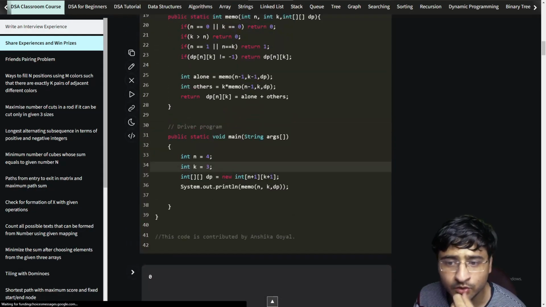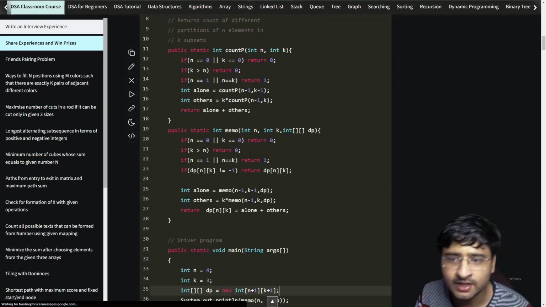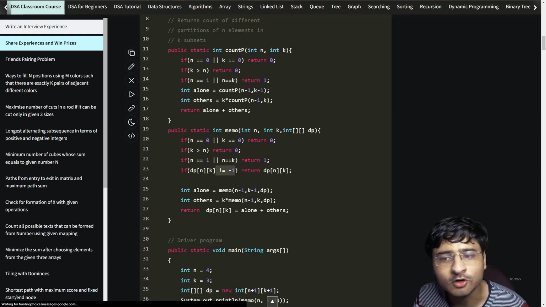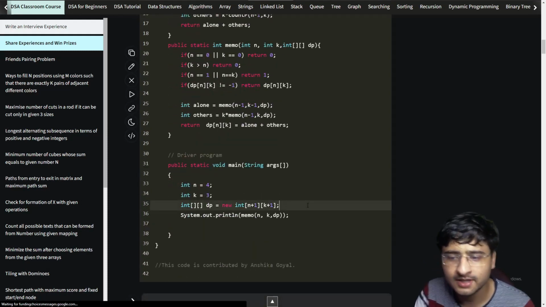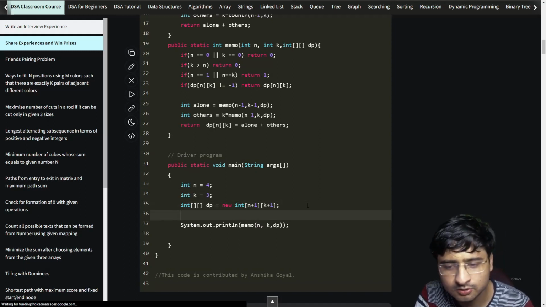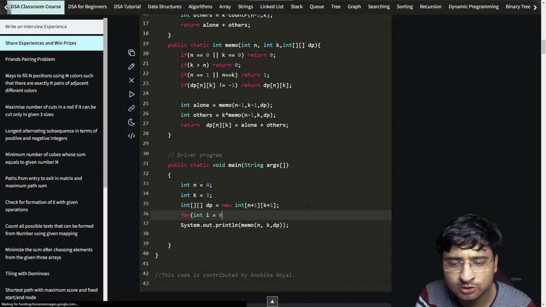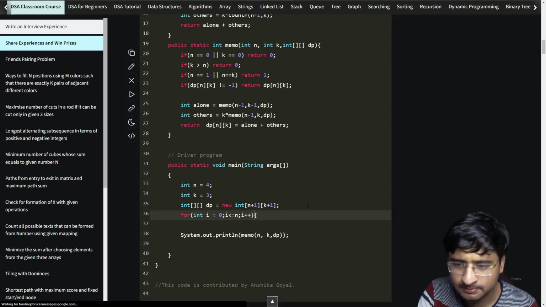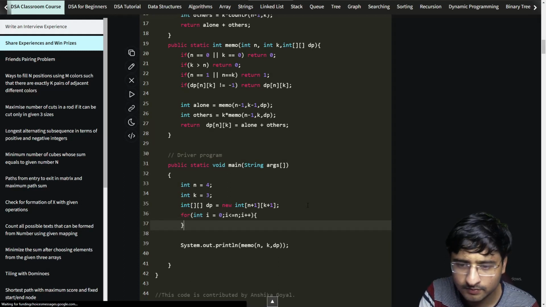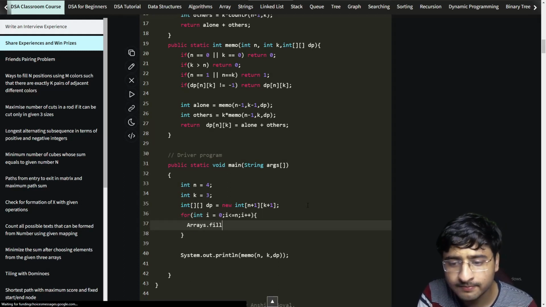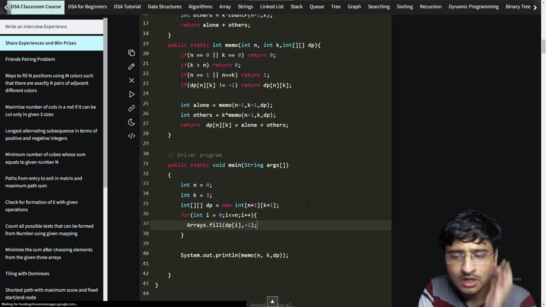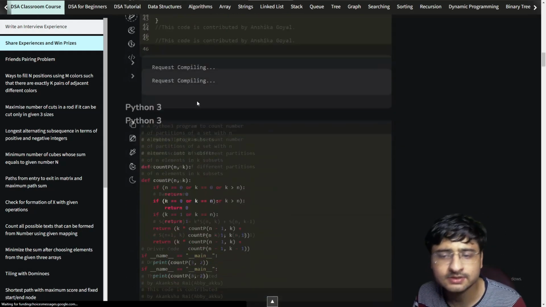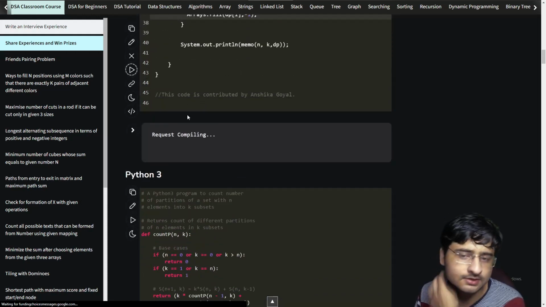The answer is 0. Okay, the answer is 0 because we are checking whether -1 is there or not. Every time there will be a 0 initially, because a 2D array is initialized with 0 at every space. So I'll fill it with -1s. For integer i equal to 0, i less than or equal to n, i plus plus, I'll simply do Arrays.fill of dp of ith array with -1. So the whole 2D DP will be filled with -1s, stating that I have not calculated the answer for those cases.